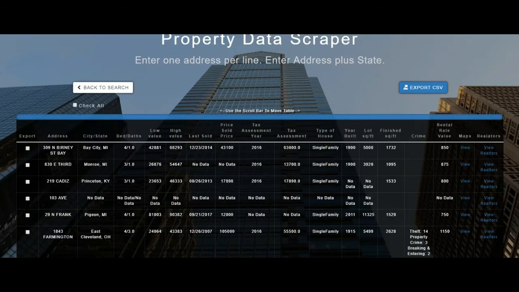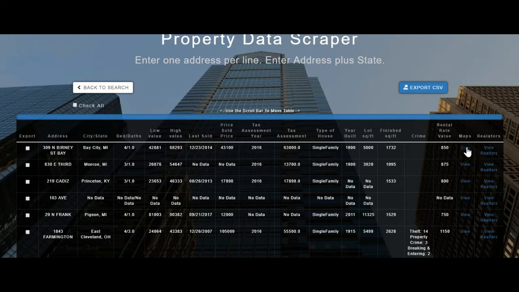We will show you bedrooms and bathrooms, the estimated low value and the estimated high value of the property, when it was last sold and the last sold price, the tax assessment and the tax assessment year, the type of house, the year built, the lot square footage, the construction square footage, crime data of the area, and the rental value of the property.